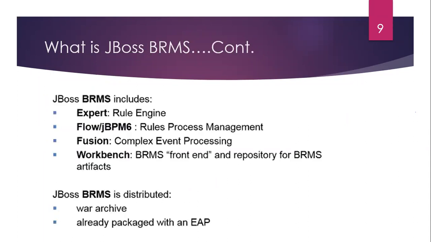Okay. So the BRMS includes these four components. First is the rule engine. Suppose we define a rule: when product type is equal to 10, then product price is equal to 10. Again, we need to define multiple rules. If product type is equal to pencil, then product price is equal to 2 rupees. These are the multiple rules according to the product type, and all of them are handled by the rule engine. The actual execution of those rules happens in the rule engine.